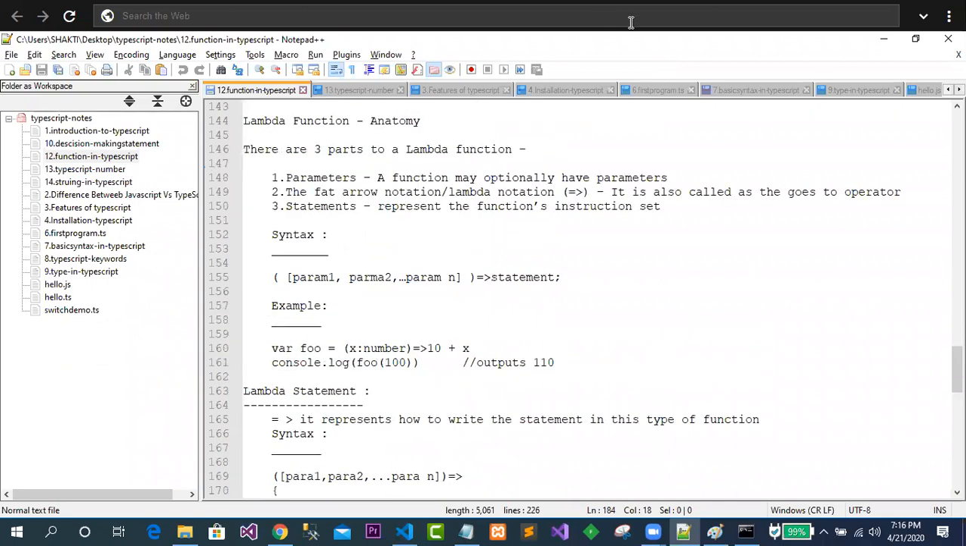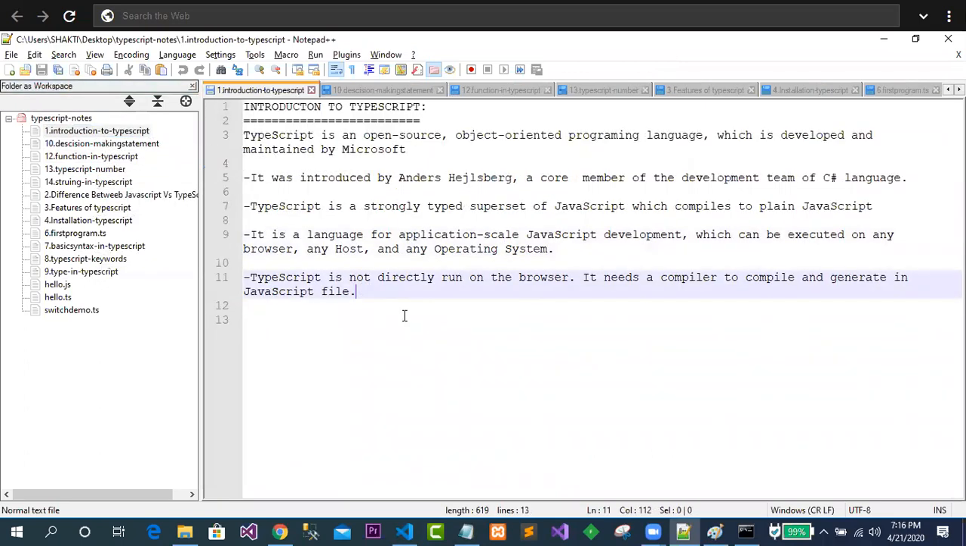Guys, any doubt from your side, please ask me some questions. So what is TypeScript? You got it. Introduction to TypeScript. TypeScript code is converted to what? JavaScript. I have some questions for you guys.